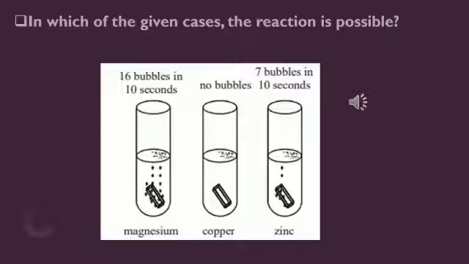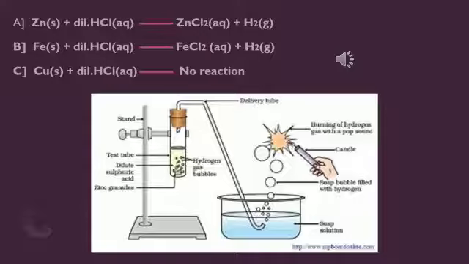There you get to know copper is the least reactive, and magnesium and zinc lie above copper in the reactivity series, right? And what about zinc? How will it react with HCl? It also reacts with bubbles and gives out the gas, right? And this is about three different metals reacting with acids. So children, in the previous slide we saw that three different metals are reacting with HCl. Now let us see their equations of reaction.